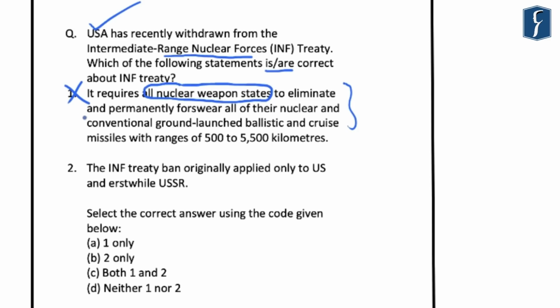However, originally this treaty required that the United States of America and the Soviet Union eliminate or permanently forswear all of their nuclear and conventional ground launch, ballistic and cruise missiles. And hence this first statement becomes incorrect because it does not apply to all nuclear weapon states.